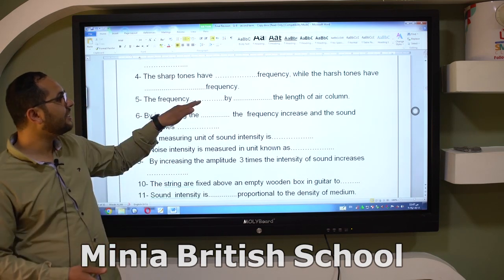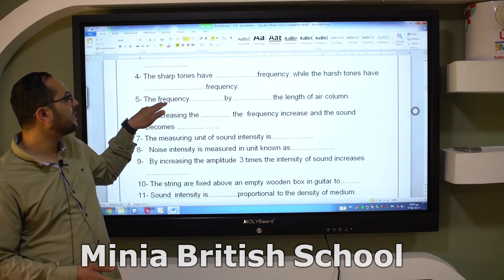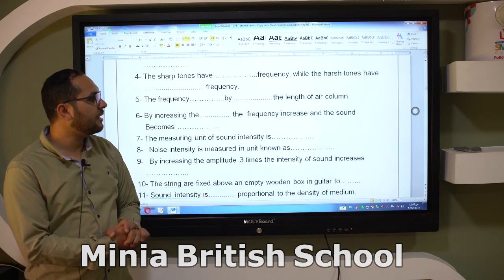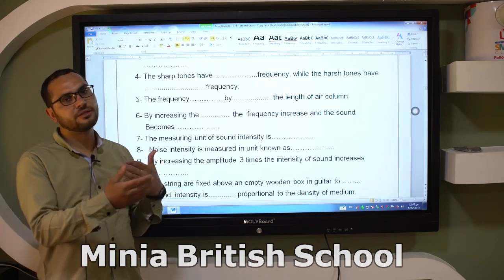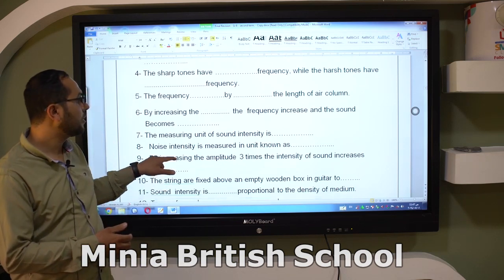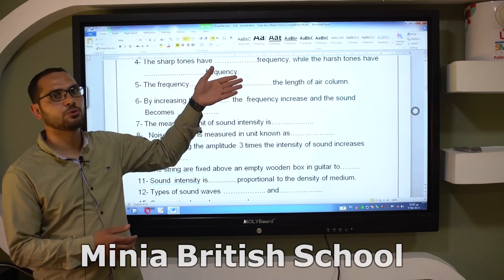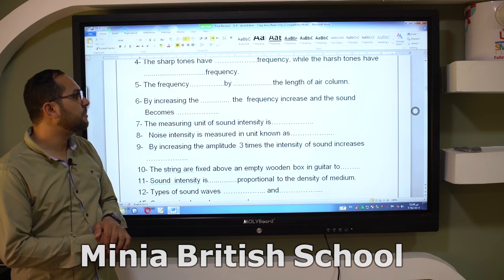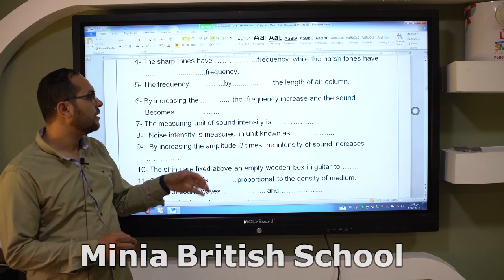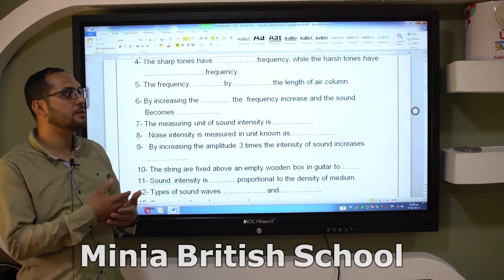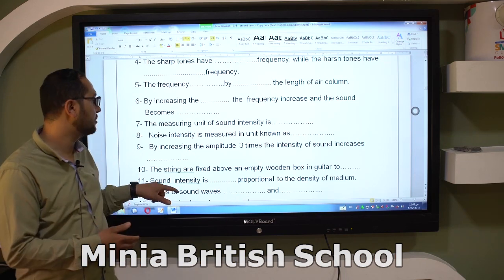The frequency increases by decreasing the length of the air column. This is inversely proportional. By increasing the speed of rotation, I'm talking about the Savart wheel, the frequency increases. This is a direct relation between sound pitch and the speed of rotation.